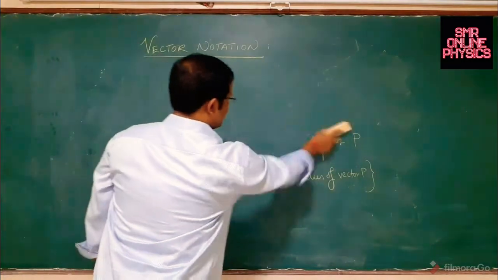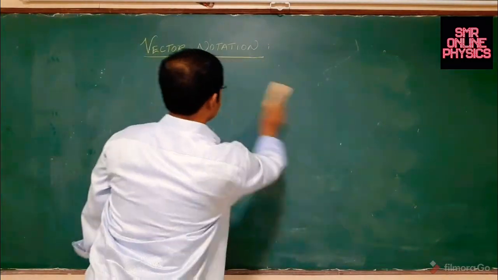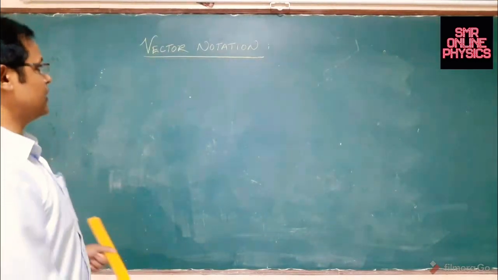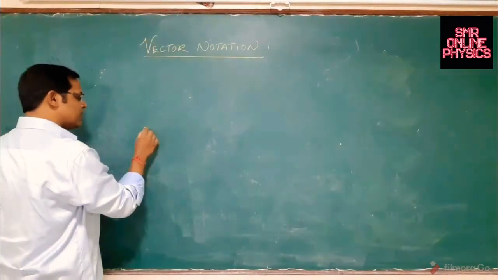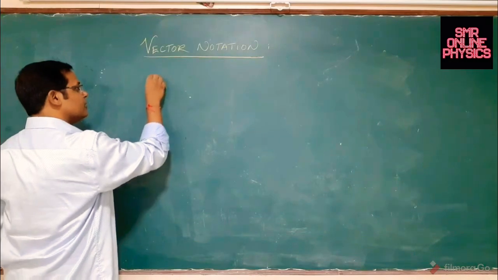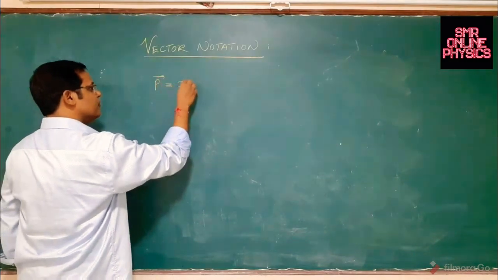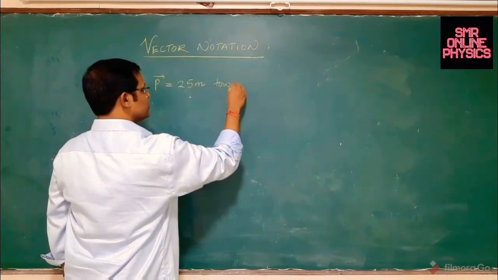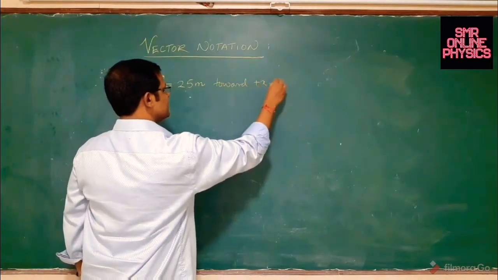So let's move forward. Let us see how you will denote a vector. Suppose you wanted to represent vector P, which is equal to 25 meters in length towards the positive x direction.